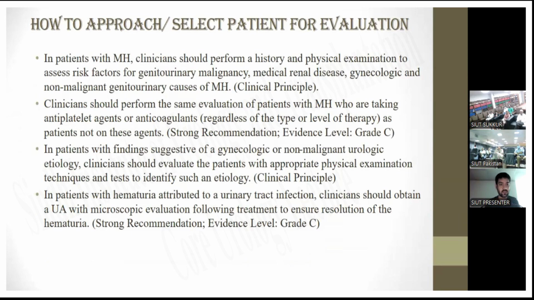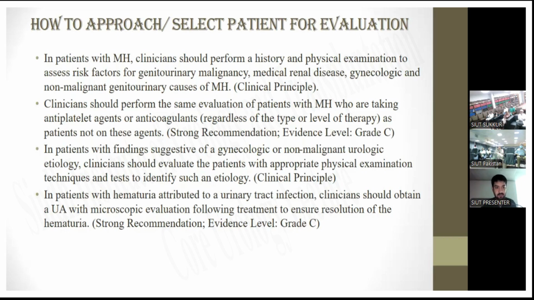So coming towards the next topic, how to approach or select patients for evaluation for hematuria. In patients with microscopic hematuria, the clinician should first perform a history and physical examination to assess the risk factors for genitourinary malignancy and medical renal disease, gynecological and non-malignant genitourinary causes for microscopic hematuria.